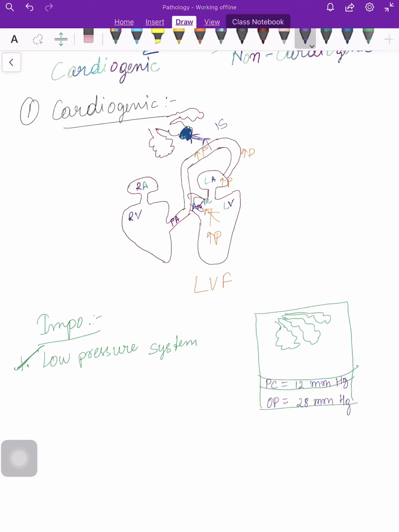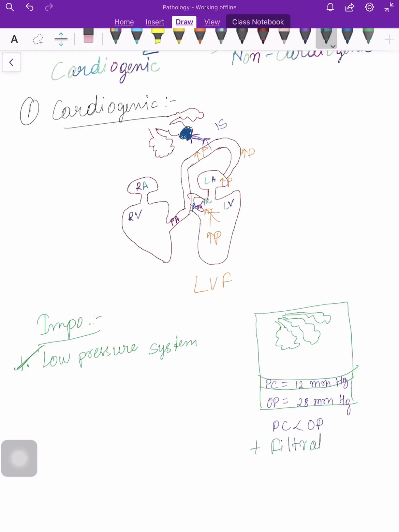So according to this, there should not be any filtration because the hydrostatic pressure is lower, or the oncotic pressure is more than the hydrostatic pressure. But there will be filtration. There will be presence of filtration.